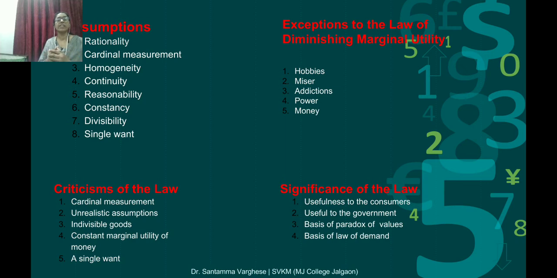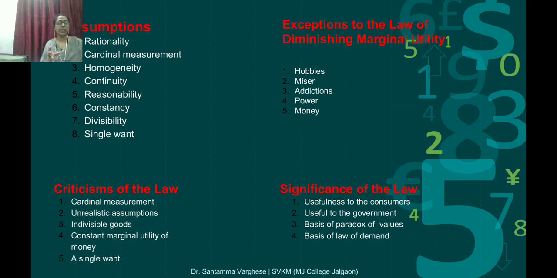Next is addiction. Addiction means we are addicted to something. It is observed that in the case of drunkards, the example given, the level of intoxication increases with every additional unit of liquor consumed. So the MU received by the drunkard may increase. Actually it is only an illusion. This condition is similar to addiction.